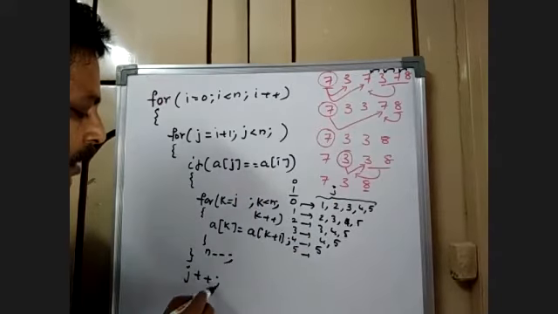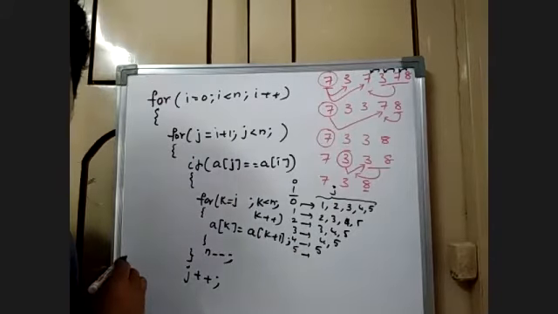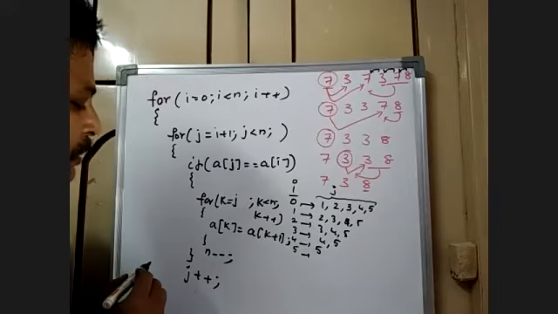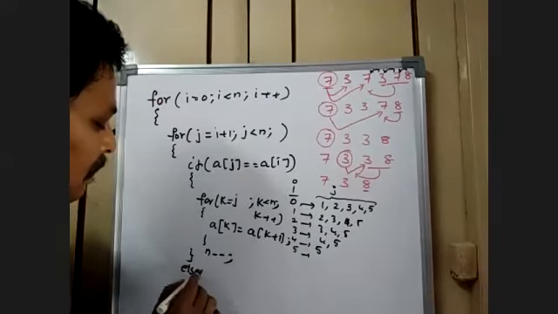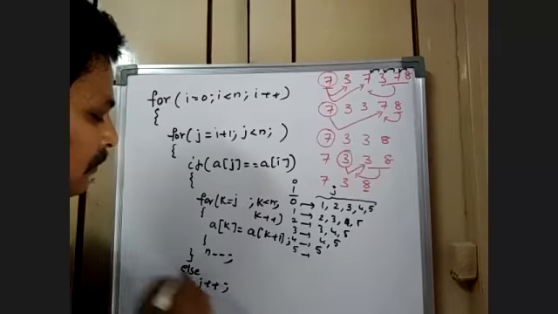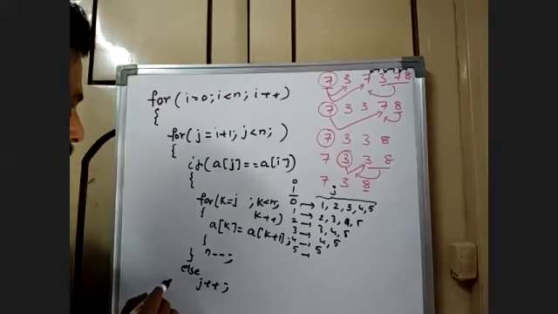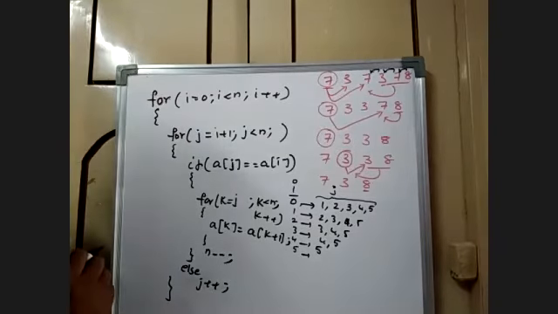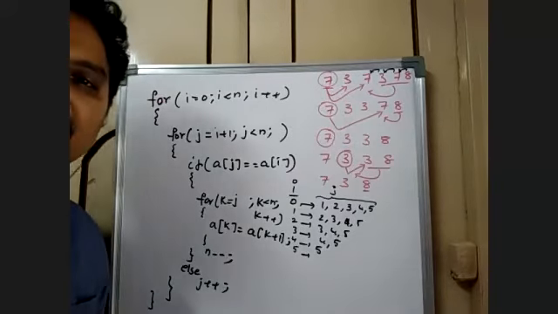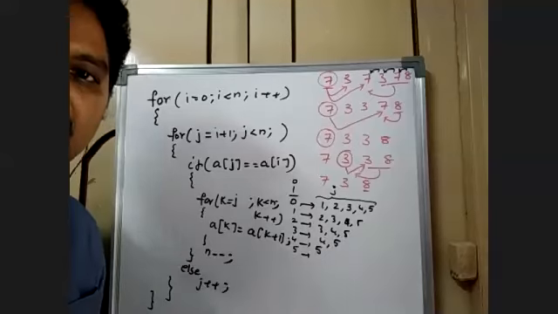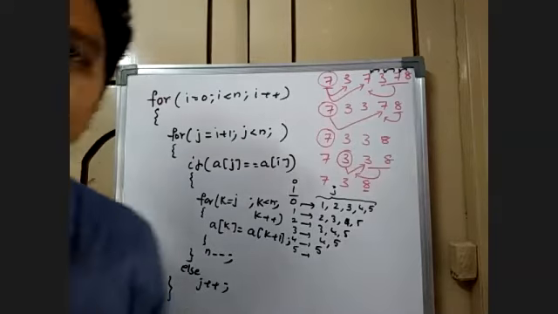So in the else I go for j plus plus. That's it. I close this inner for loop. I close this outer for loop. There ends the matter. This is the main logic for this.